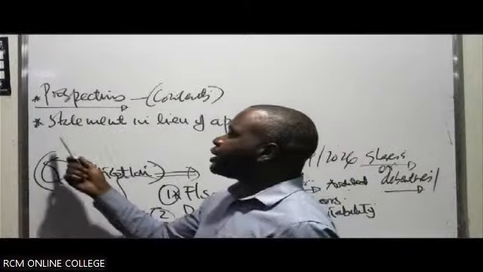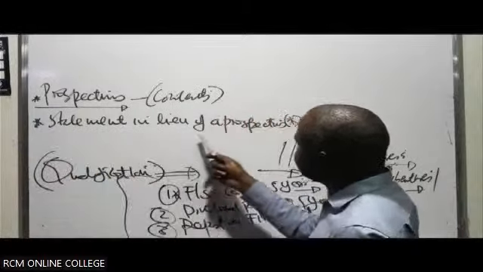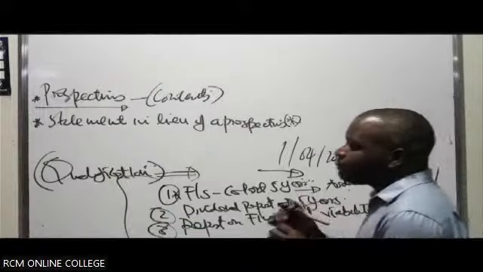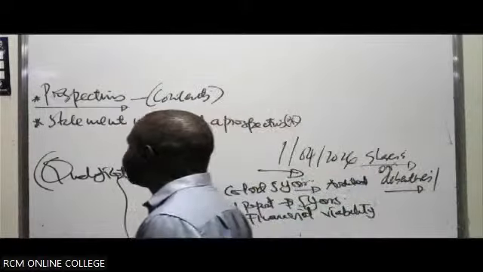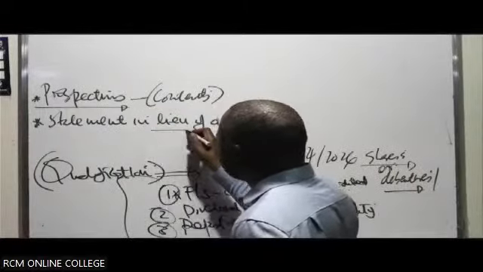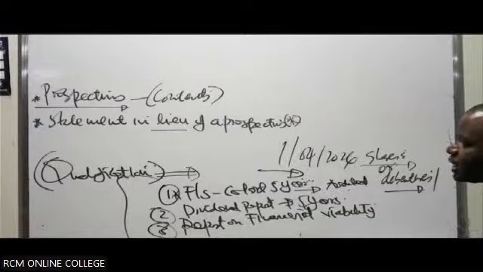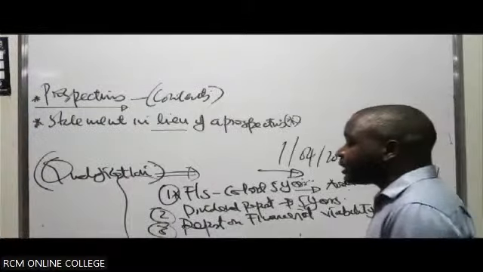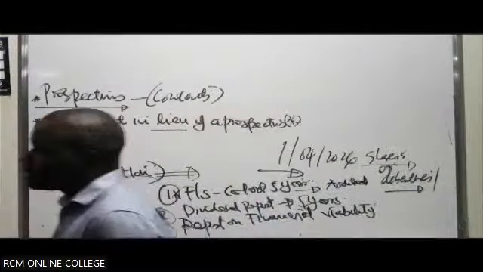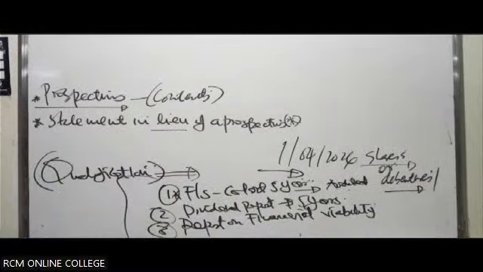Then they can issue to them something we call a statement in lieu of a prospectus, a representation of a prospectus. In lieu simply means a representation of a prospectus. It will have similar contents to a prospectus. The only difference is that it will be done privately, without having to make a lot of noise out there in newspapers or everywhere.